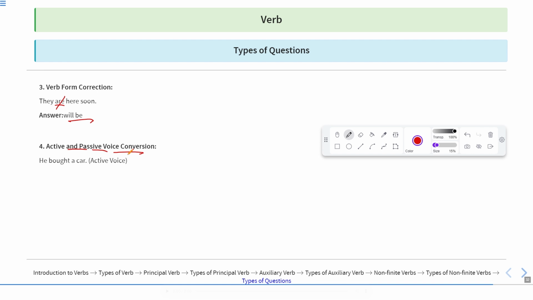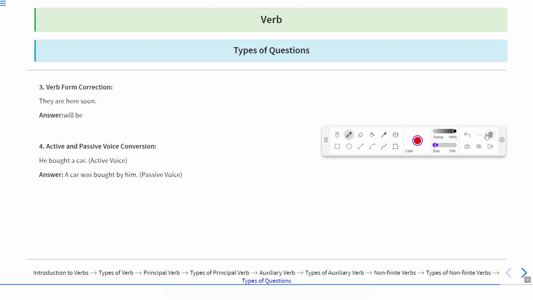And verb definitely plays a vital role in converting an active sentence into passive. Why so? Because in case of passive voice, we need the object in the subject place, the be form, and the verb third form always. So "He bought a car" is the active voice sentence, and to convert it into passive voice, we'll write "A car was bought by him." Was, because the sentence is of past tense, so this is the past form of be, and bought is the verb third form. Bought is the second as well as the third form of the verb buy. Now "by him", this is the agent of the sentence.